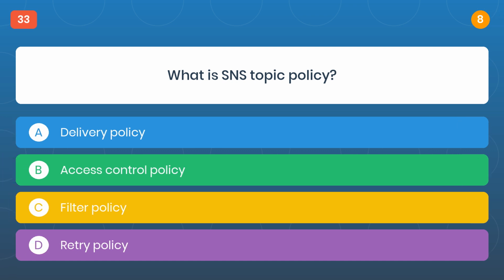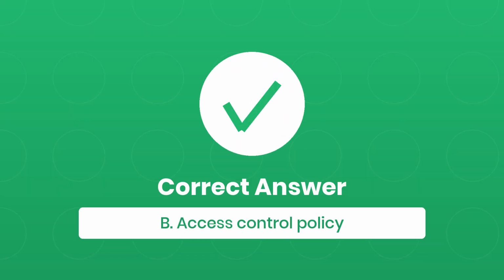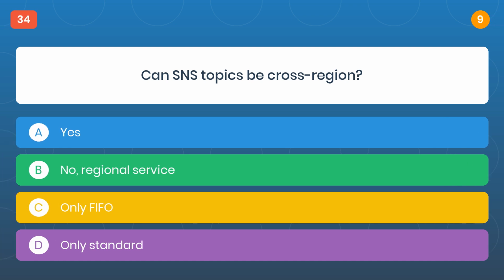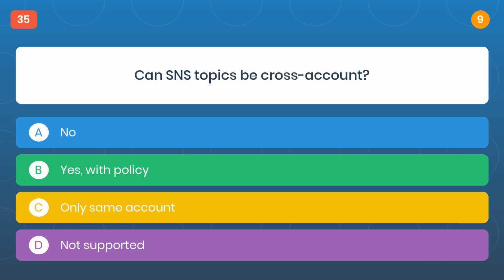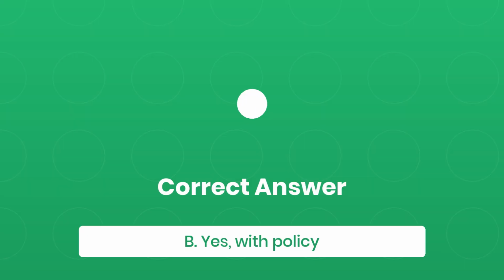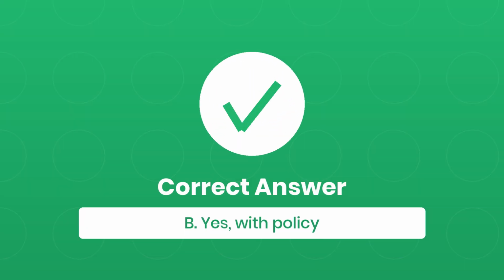Question 33. What is SNS topic policy? The correct answer is B, access control policy. Question 34. Can SNS topics be cross-region? The correct answer is B, no, regional service. Question 35. Can SNS topics be cross-account? The correct answer is B, yes, with policy.